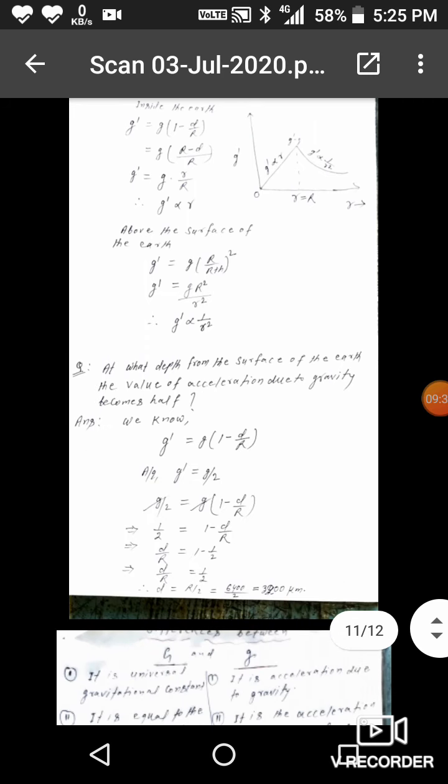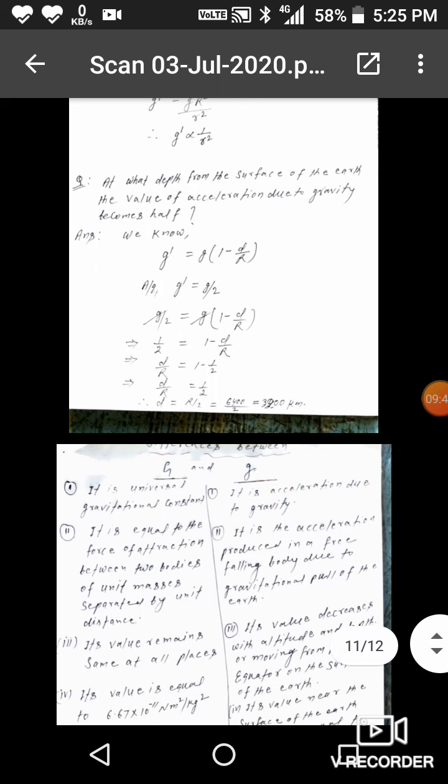Now the question is: at what depth from the surface of the earth does the value of acceleration due to gravity become half? According to the question, g' is equal to g by 2, and the formula is known, g' is equal to g (1 minus d by R).